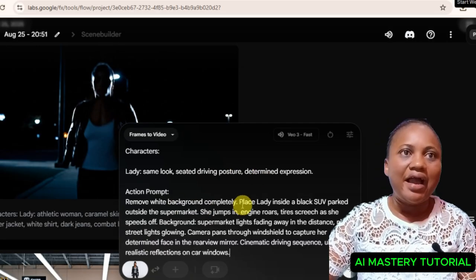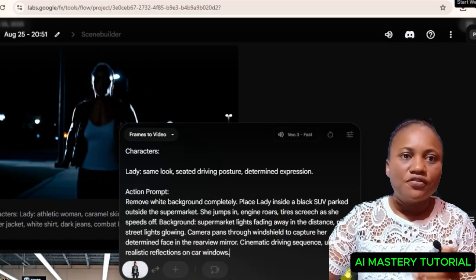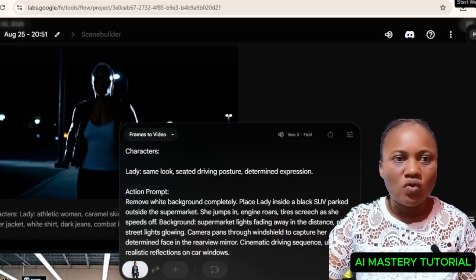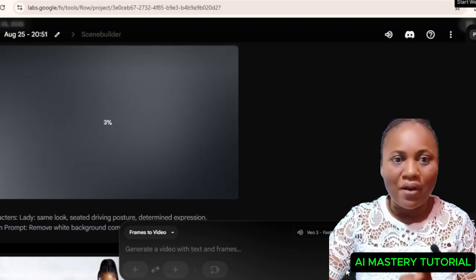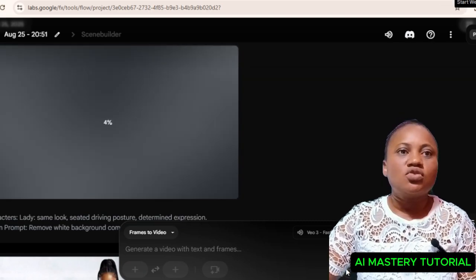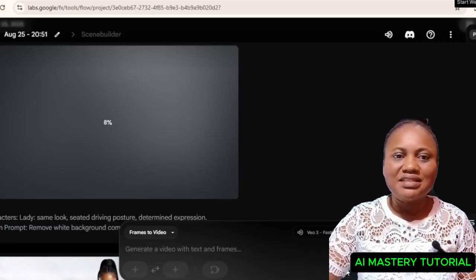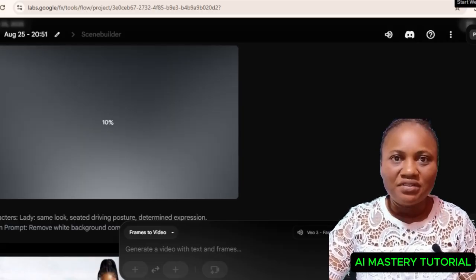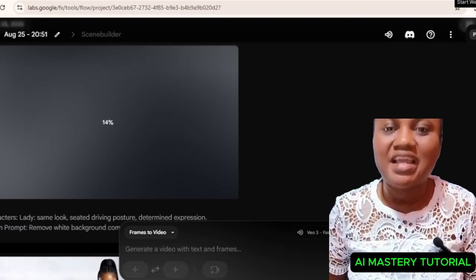You can see that now I've copied this same one and I head over to my Flow again. I remove this one and I paste it. Remember, we still have our main character already. So I press it and I see it generate again. And that is how I got all of this. And that is how I get all this consistent character.